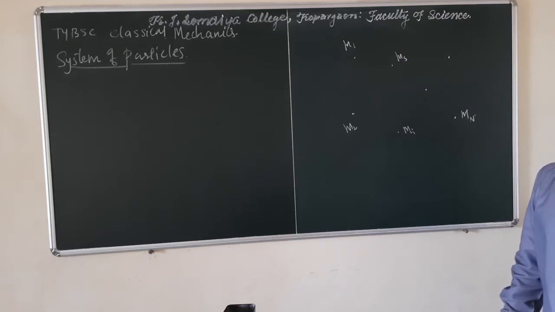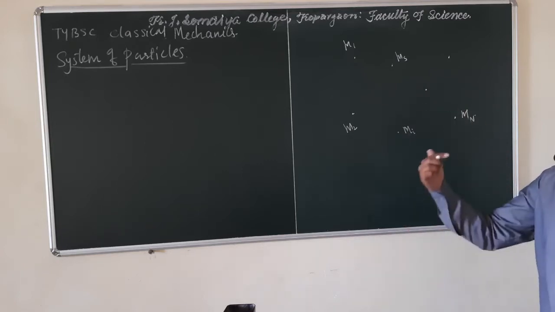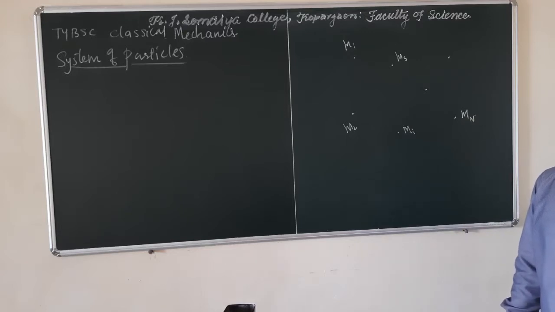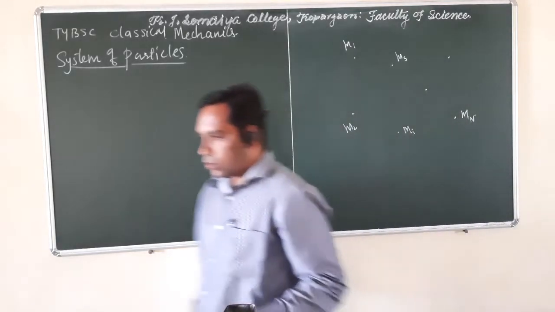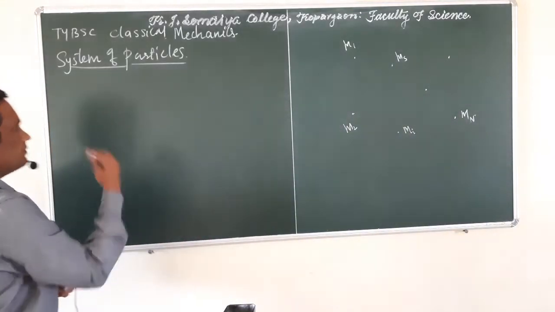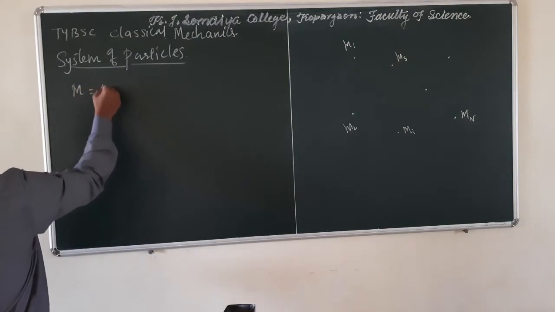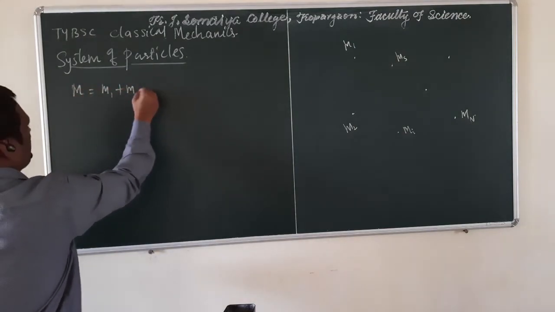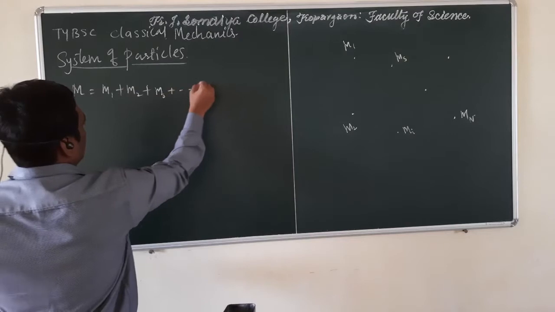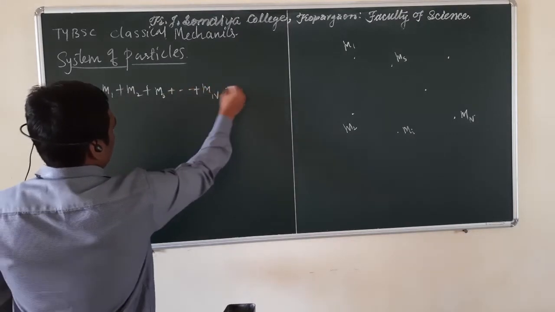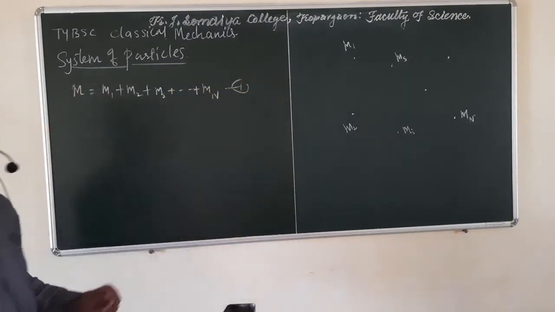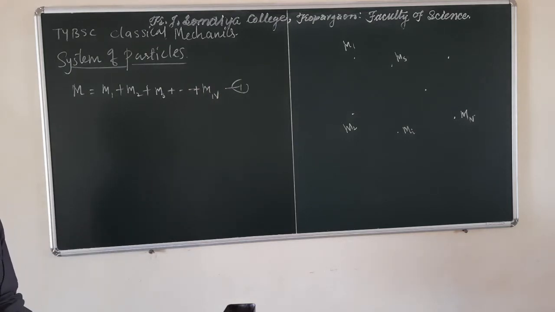If we apply an external force on this system of particles, we are going to study how we can apply Newton's laws of motion to such a system of particles. For that we know that the total mass of this system, capital M, can be written as m1 plus m2 plus m3 plus up to mn. So capital M is the total mass of the given system.